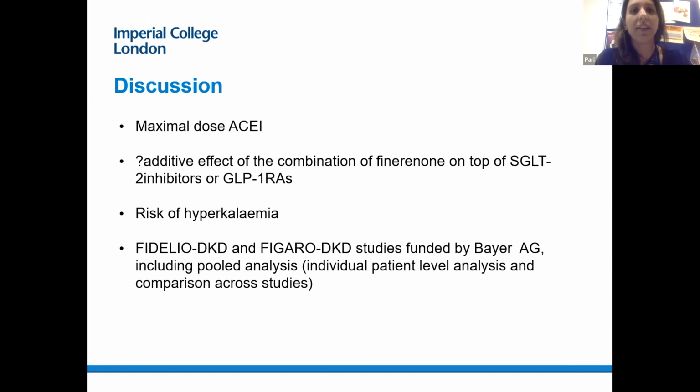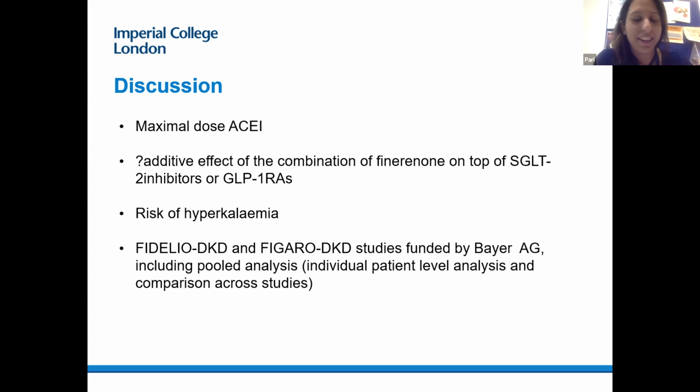So I think having another third agent which has got proven benefits in terms of kidney outcomes is really important. There is that risk of hyperkalemia that we talked about, but as Prof, you also pointed out that there were no incidences in a cohort of 6,500 people of fatal hyperkalemia.